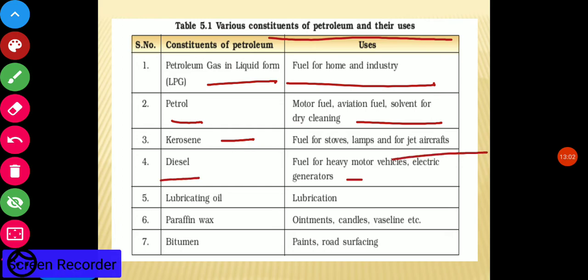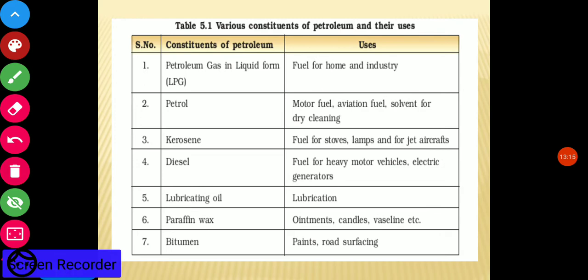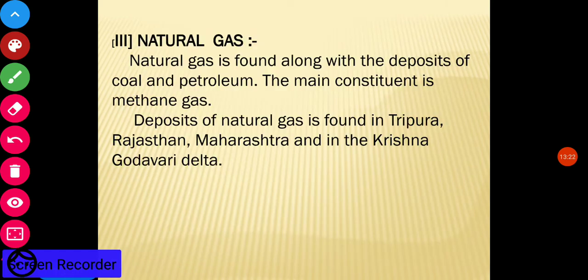Diesel is used in heavy motor vehicles. Lubricating oil is used for lubrication. Paraffin wax is used in ointments, candles, Vaseline, etc. Bitumen is used in paints and for road surfacing. So these are the different parts of petroleum and their different uses.